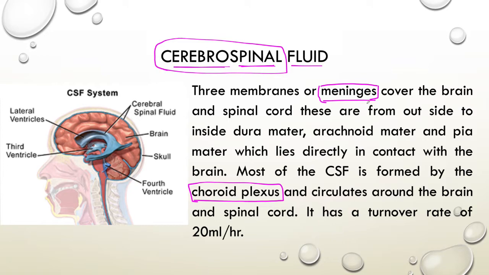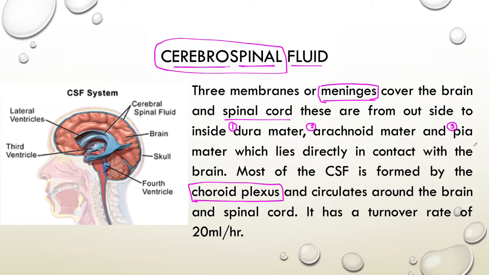Meninges play a very important role in our brain. Not only the brain, they cover the spinal cord as well. From outside to inside, the meninges have 3 layers. The first, outside layer is the dura mater, the second layer is called the arachnoid mater, and the third layer is called the pia mater.